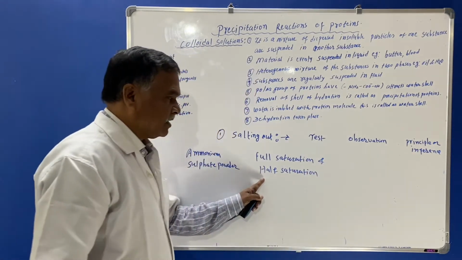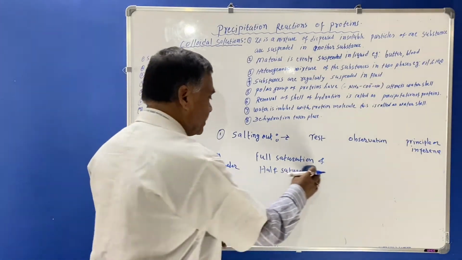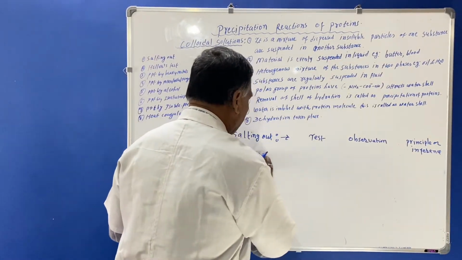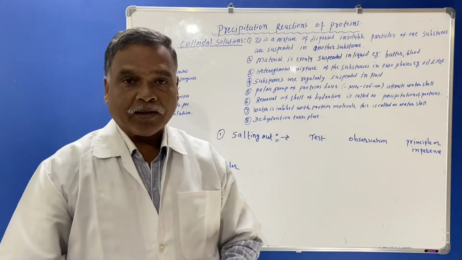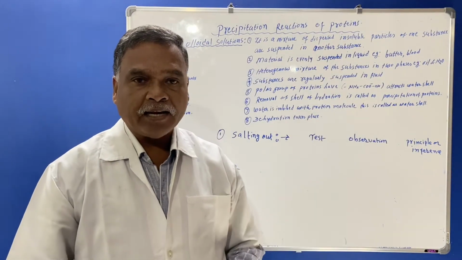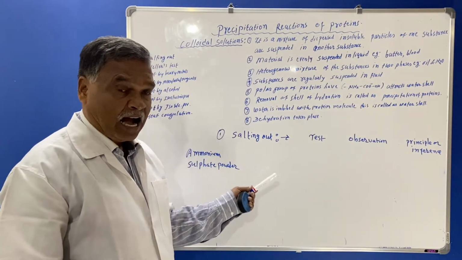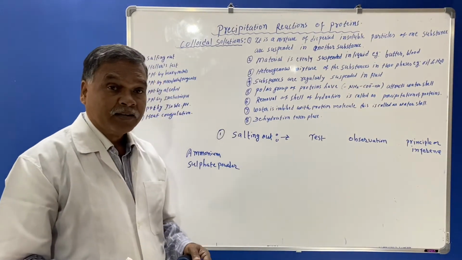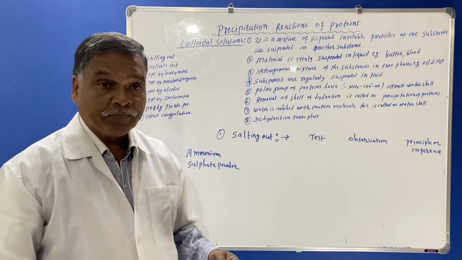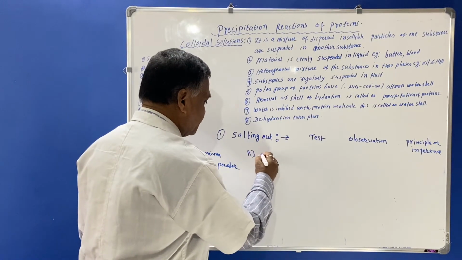Now we'll see first the half saturation. What is meant by half saturation? Simple proteins are albumin and globulin. These are precipitated by half and full saturation. The globulins are precipitated by half saturation.